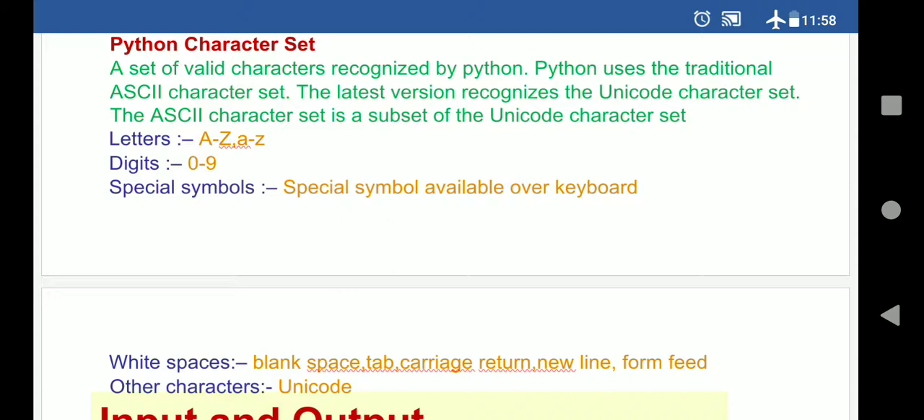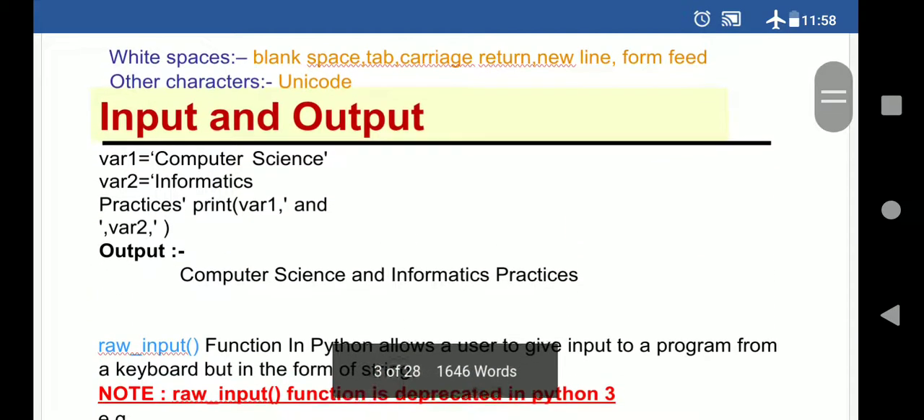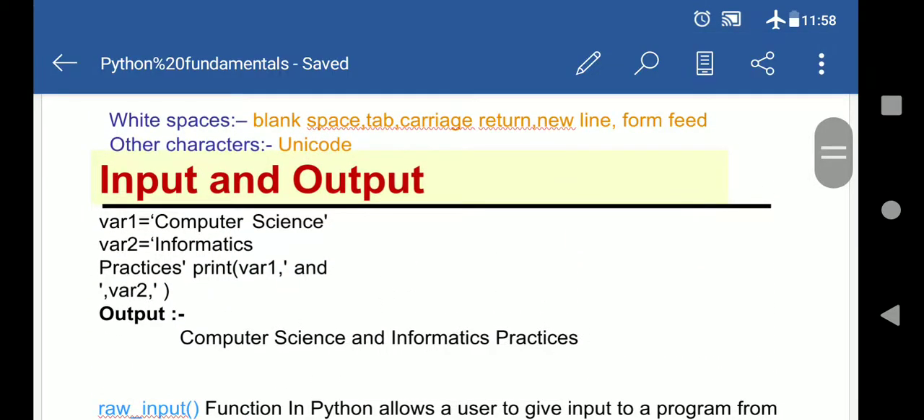So the Python character set means a collection of the characters which you use while writing a program. This helps you to write a program basically. Then whenever we do programming, we will start with input and output.